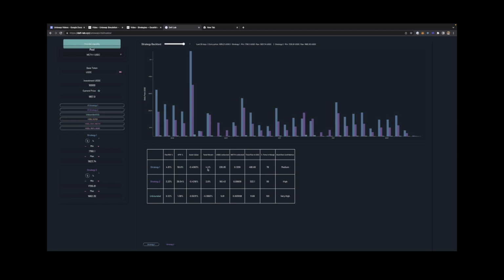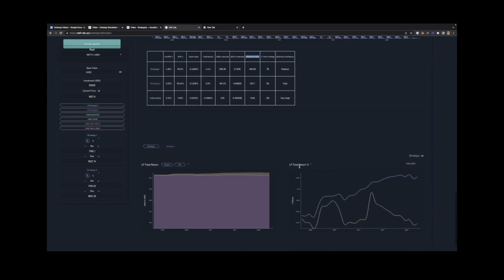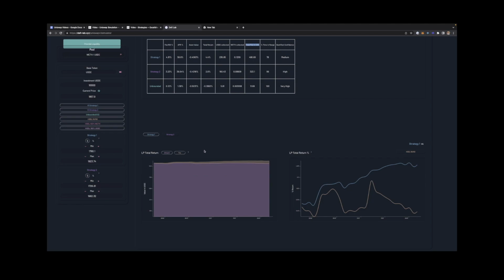The total returns you see here is 4.4% in case of strategy one. Strategy two is the wider one, right? It could be less. Again, strategy three, maybe you lose money because of impermanent loss and all, right? And then you can see the USDC collected, the total fee in USDC and all. And here you can see the backtesting confidence also. And here you can also compare these strategies, how they compare.